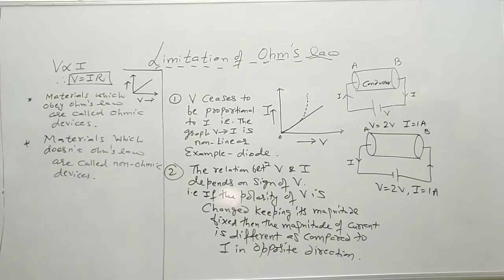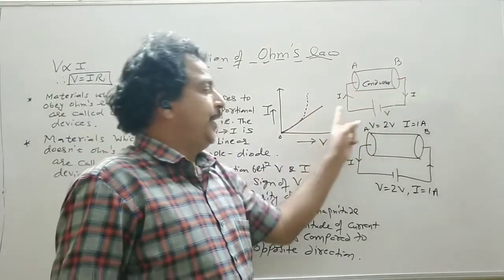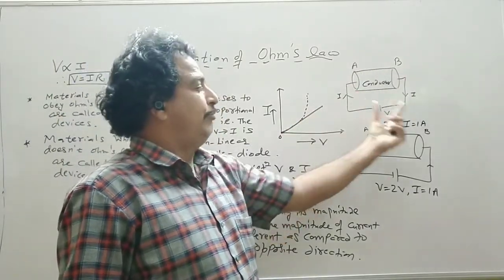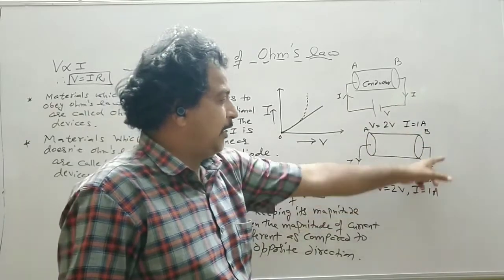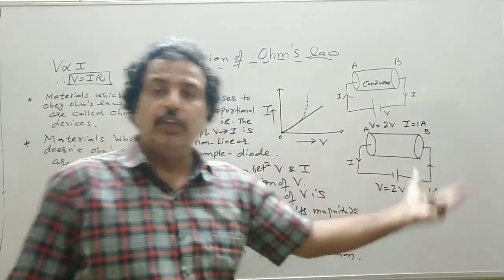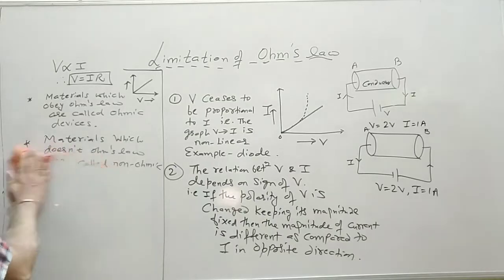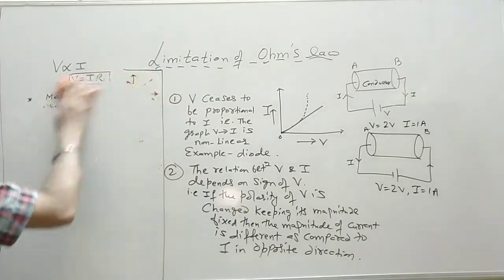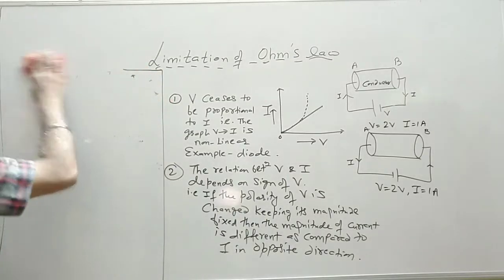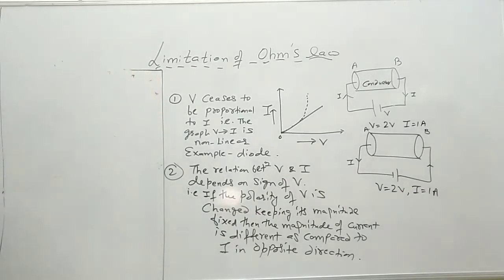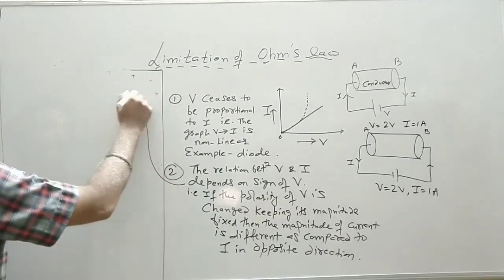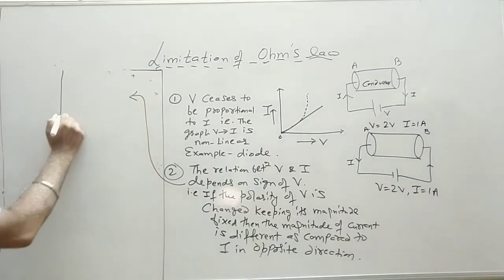So if the current is flowing from A to B, the value of current is say 1 ampere. When the current is flowing from B to A, the value of I is different. So in this situation, the graph obtained is different because the value of the current is changed. Now all this we will see in the semiconductor chapter.